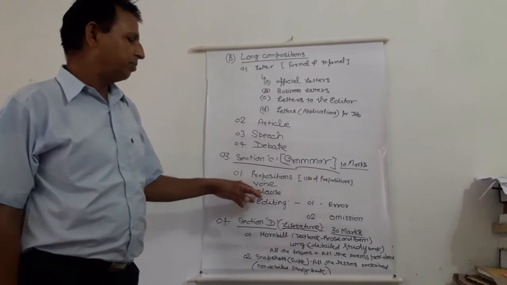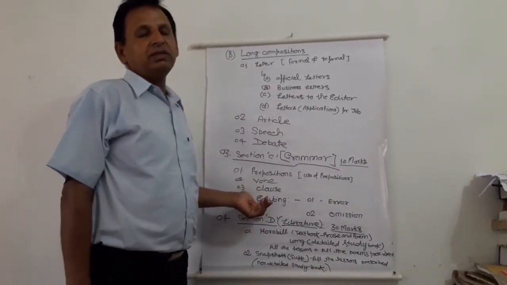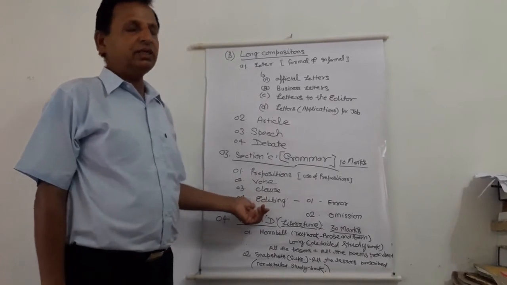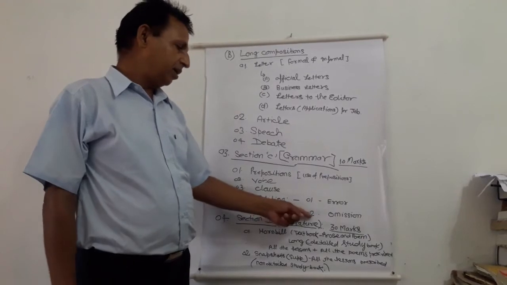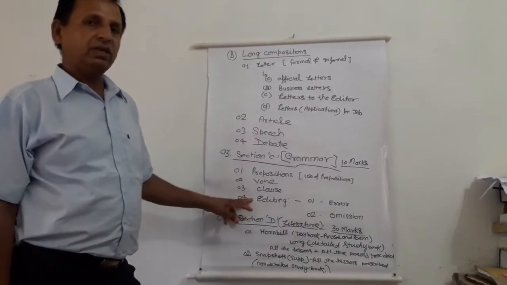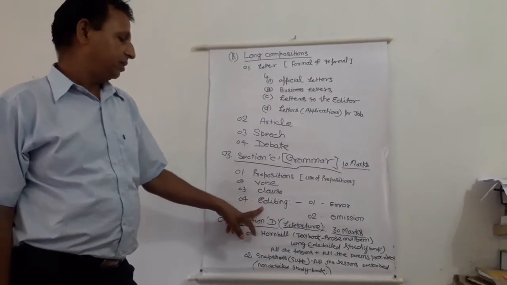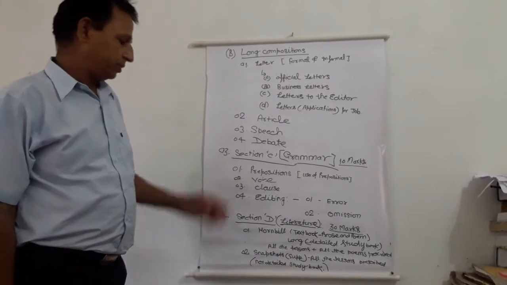The questions may be framed from these parts also. And the last, the most important, is the editing part. Under editing, the questions are error finding and finding the missing words. These two types of questions are generally and often framed in the editing part.